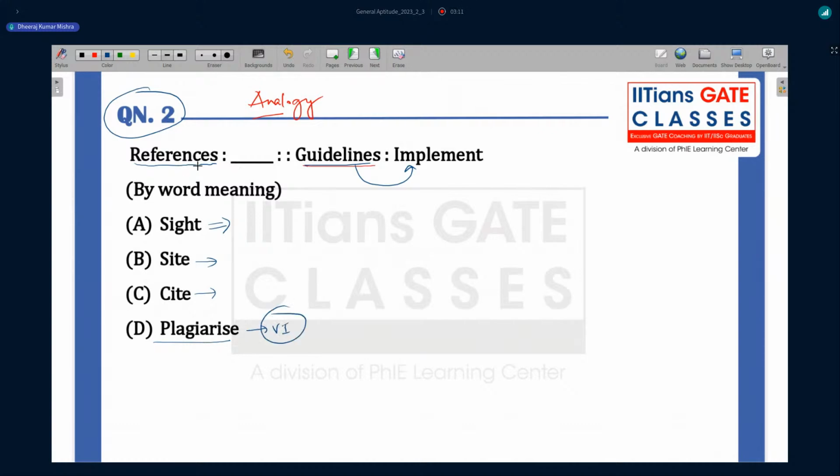As you might have seen, whenever any sessions are conducted, or suppose we have written some paper in the university or in the college, we always give some references, and those references are cited. So for this question, cite is the correct answer. Plagiarize cannot be correct, because its meaning is, suppose somebody has written some paper and you have copied entirely from that. We always cite, whenever we write some thesis or some paper. So option C is going to be correct.